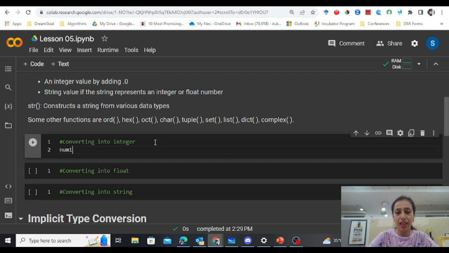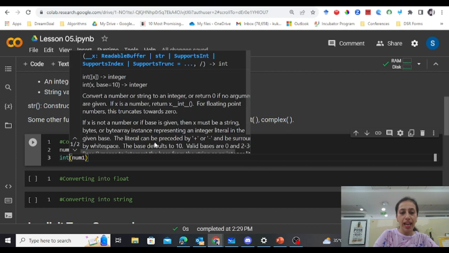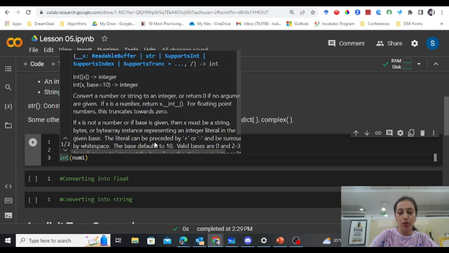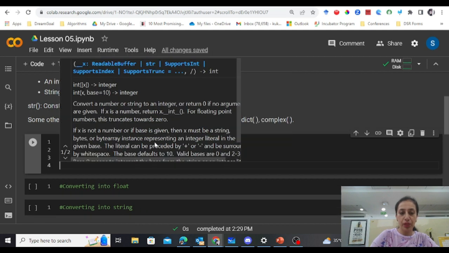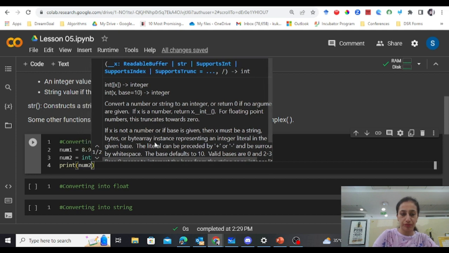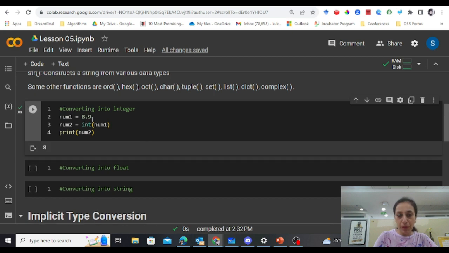Suppose I take num1 equals 8.9, and then I convert this num1 into an integer. I write num1 inside the round brackets of int, and whatever result it returns, I store in another variable known as num2. Now let's print num2. If I run this, let's see what happens. You will see 8.9 got converted into 8, and the 0.9 just got removed. So whenever a float is converted into an integer, it just removes the decimal part.